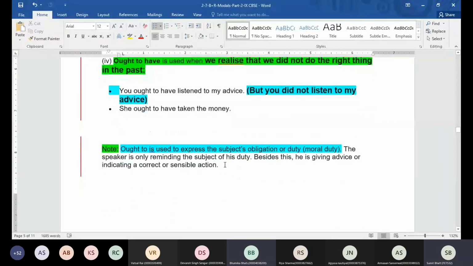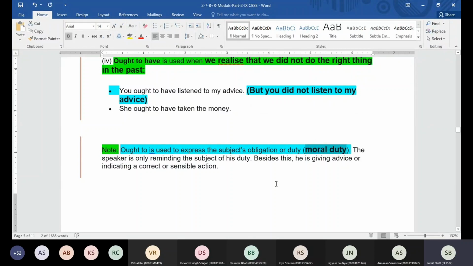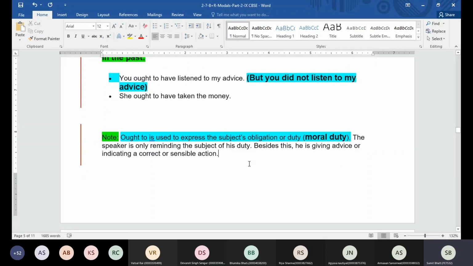Okay, now let's understand about ought to in detail. So ought to is used to express the subject's obligation or duty. Okay, that means we are referring to which type of duties? Some moral duties. Okay, the speaker is only reminding the subject of his duty. He's telling him that this is the right thing, this is the correct thing, this is a sensible thing. In that case, we are supposed to use the word ought to.